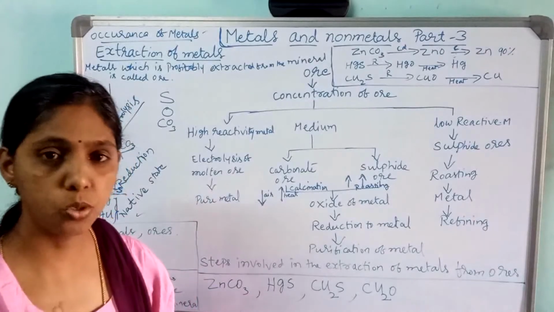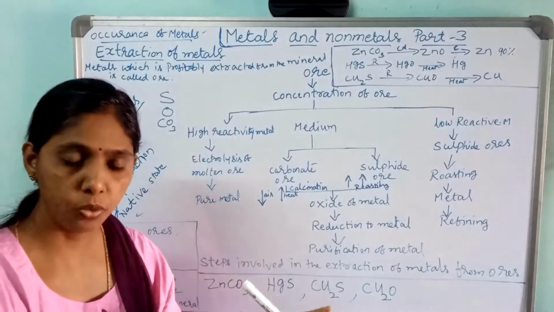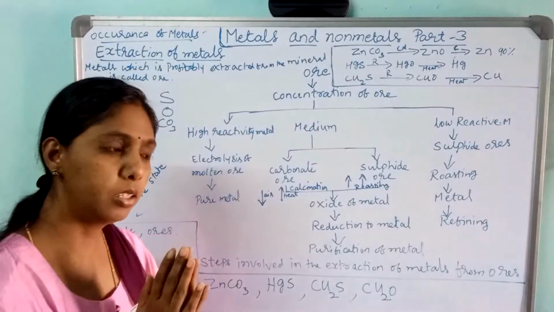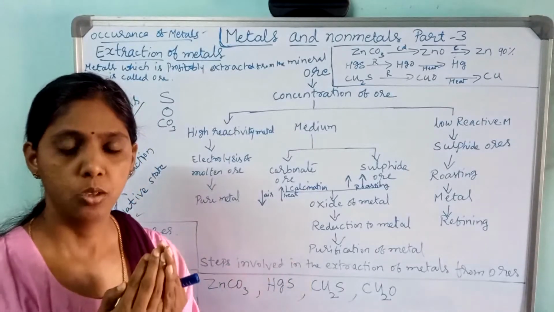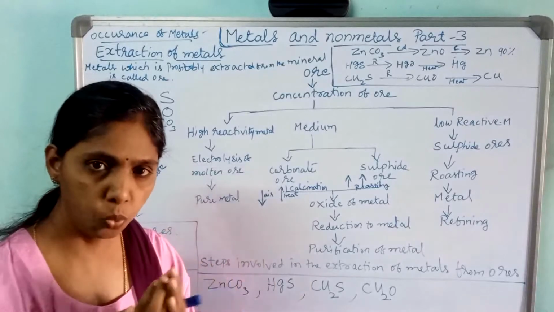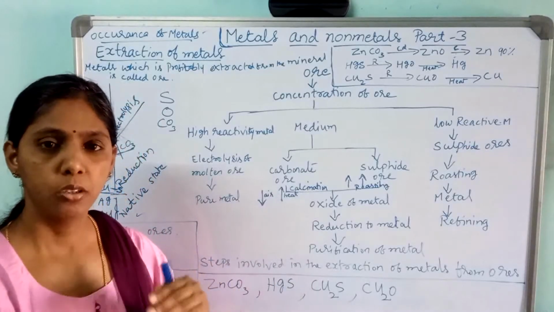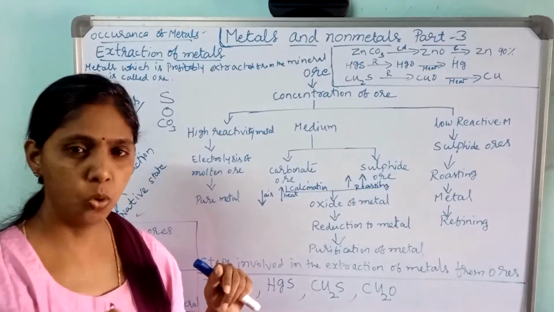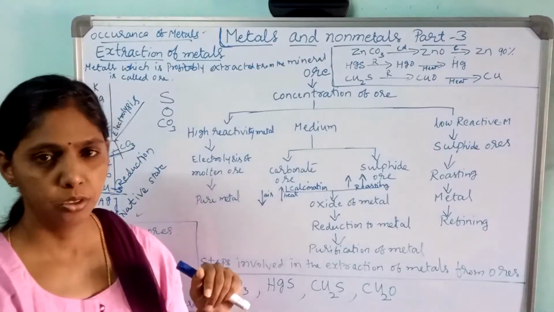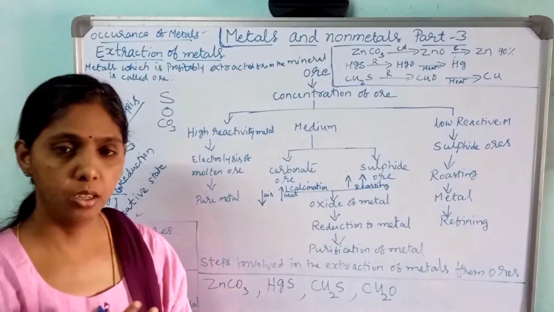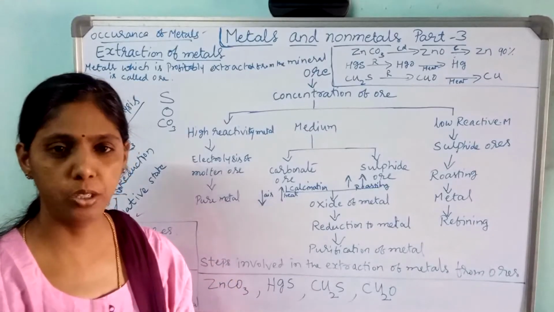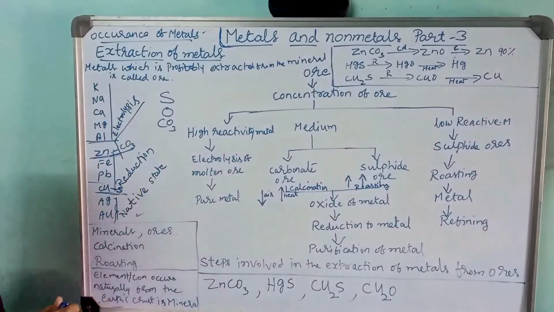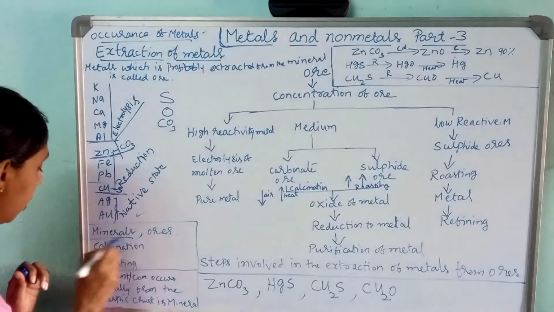In the same process here also, we get ores. First, what we get in the earth crust is ore. From that ore, we are going to extract the metal. So what is ore? What is mineral? You have to study here. Define mineral, define ore. They may ask the question. That's why I am first going to tell you about the mineral.